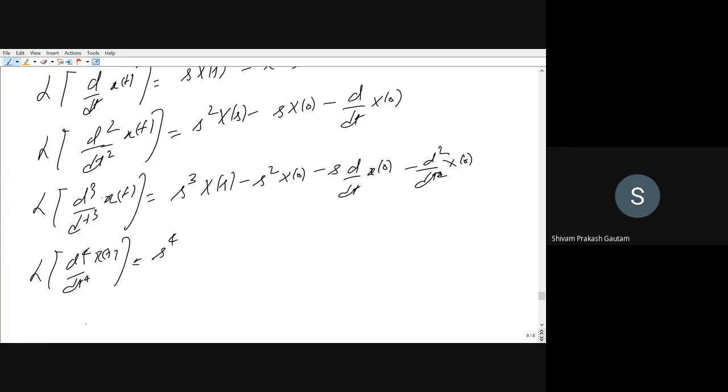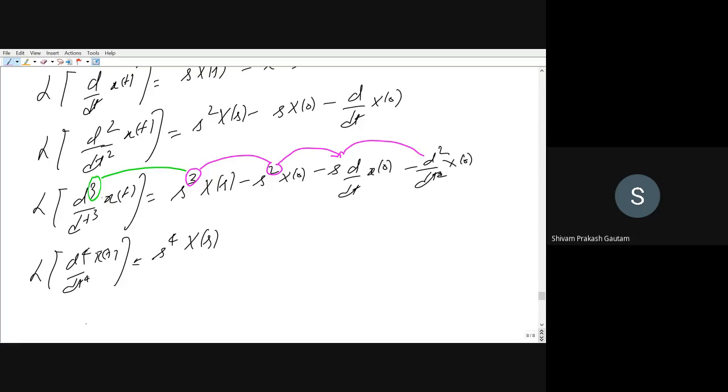You can find some analogies there. Whatever is the highest order of derivative, that is the highest power of s here. Then the power of s goes on decreasing from 3 to 2, from 2 to 1, and from 1 to 0.